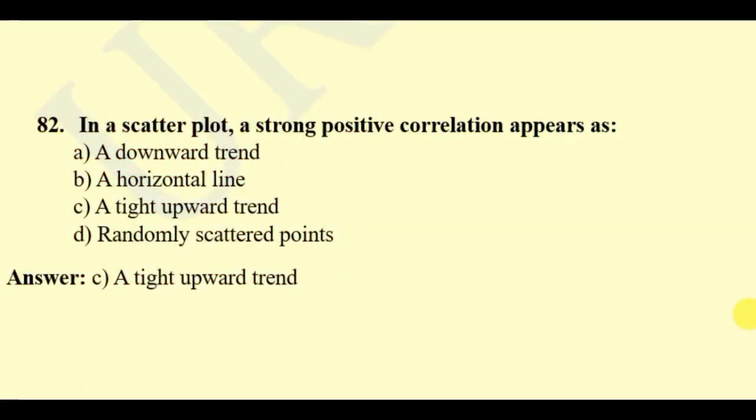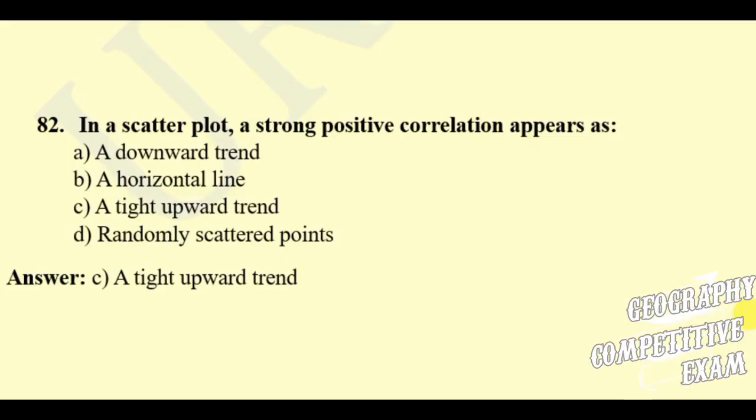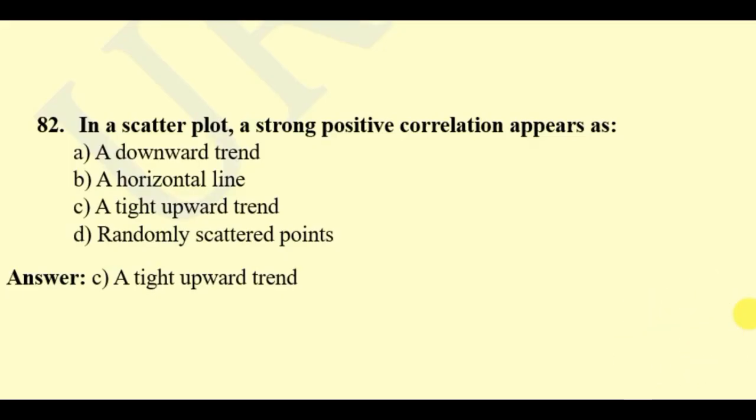Question 82. In a scatter plot, a strong positive correlation appears as a downward trend, horizontal line, tight upward trend, or randomly scattered points. Here the right answer will be the tight upward trend.